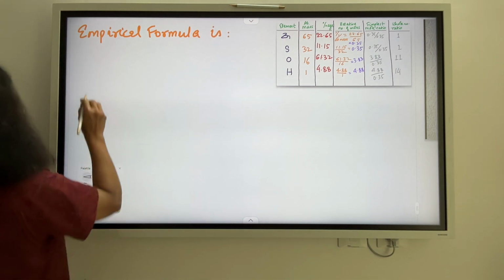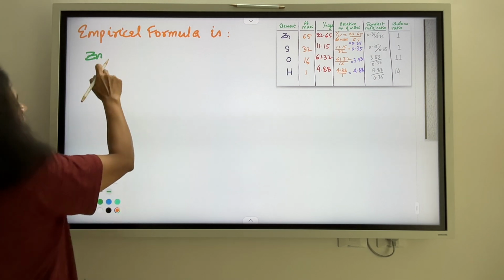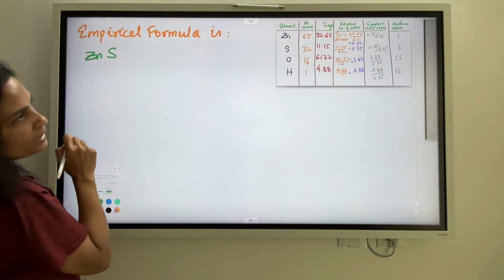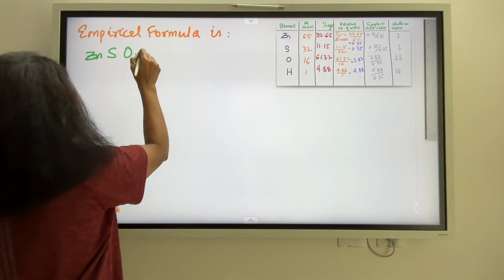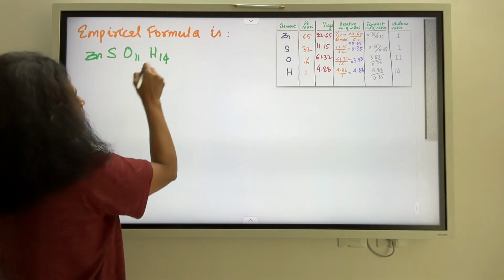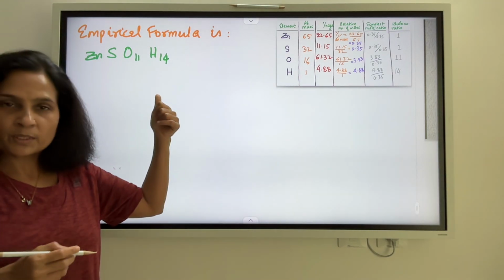So I have how many atoms of zinc? Well, I have 1 atom of zinc. How many atoms of sulfur? 1. So I would just write it as such. And how many atoms of oxygen? Well, I have 11. And finally, I have 14 atoms of hydrogen. So now this is my empirical formula.